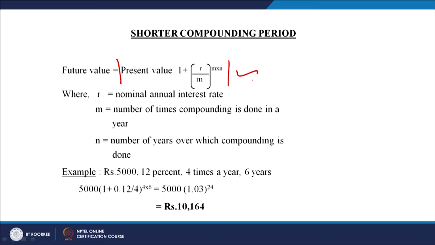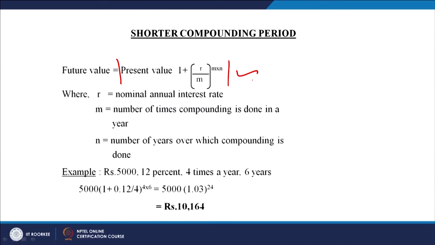These days, as I told you, compounding is done twice a year, that is six-monthly compounding, quarterly compounding, monthly compounding, and nowadays in the banking system in India there is daily compounding. On borrowing also, if we are borrowing anything from the bank, they compound it on a daily basis. If we are investing or depositing anything in the bank, we also get interest on a daily basis, but it is daily compound interest. It is not simple interest, it is compound interest.